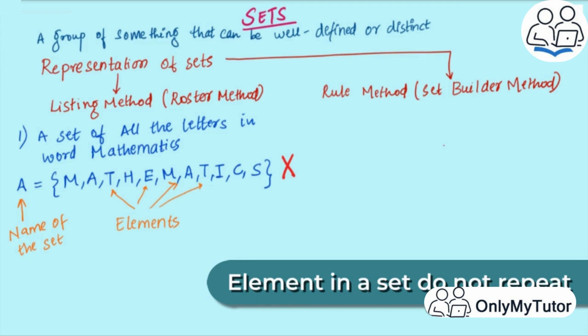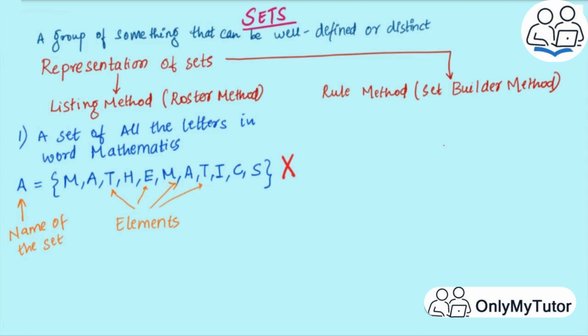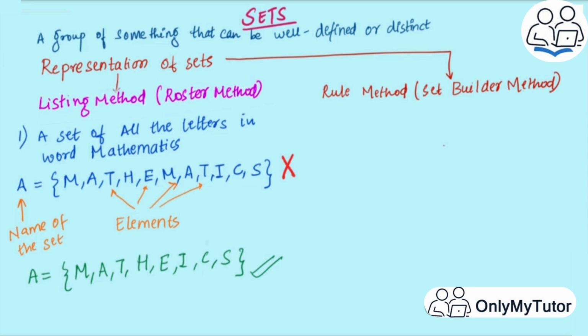Hence, the solution for the set of all the letters in the word mathematics will be A is equal to curly brackets M, A, T, H, E, I, C, S, curly brackets closed. This is how we present a set in a roster method or a listing method.